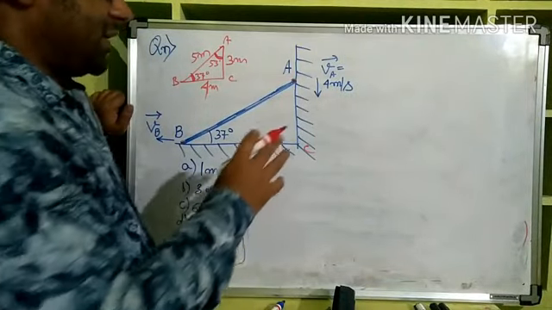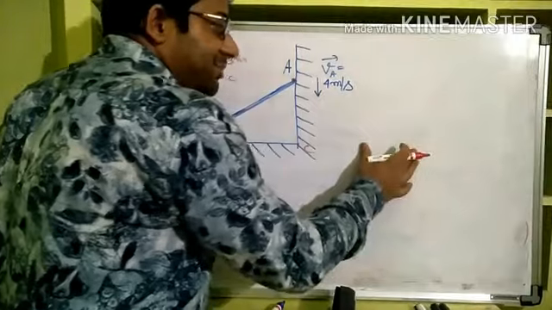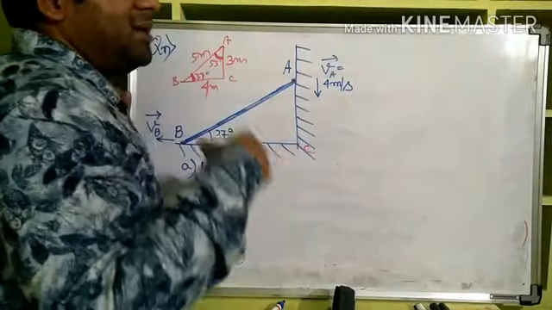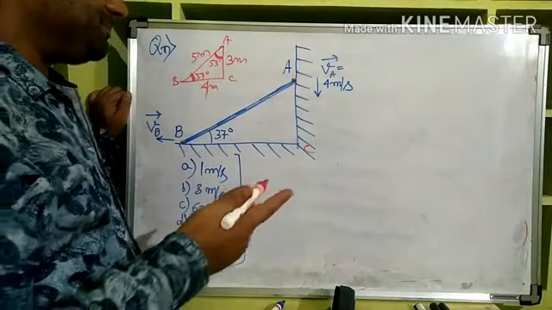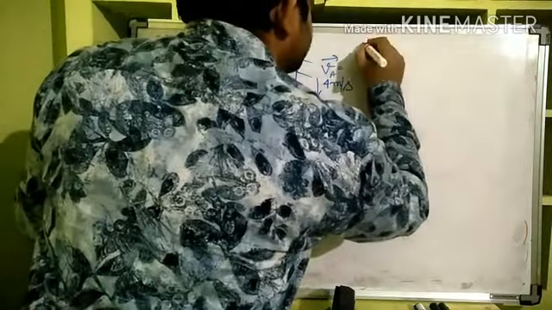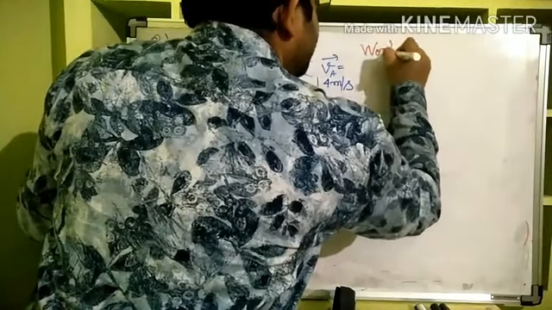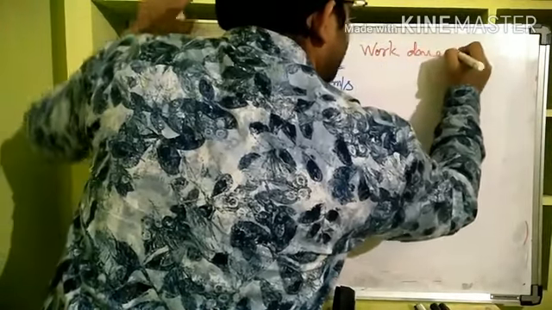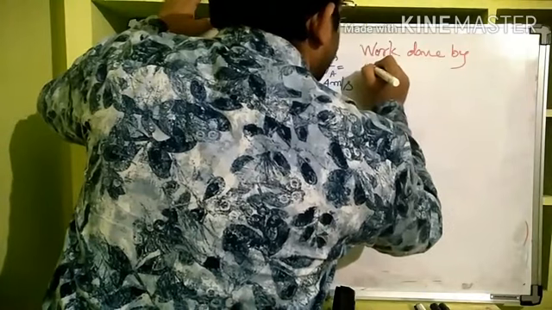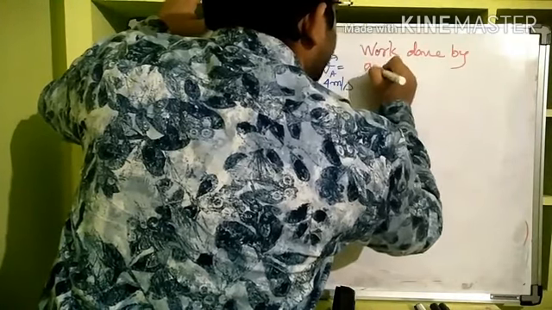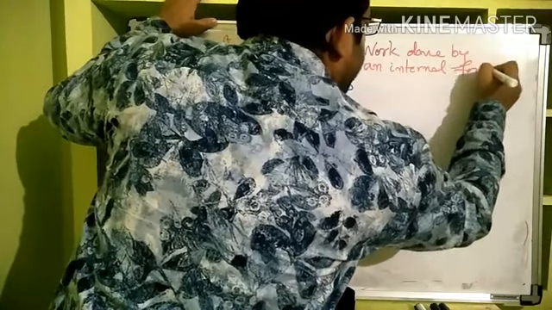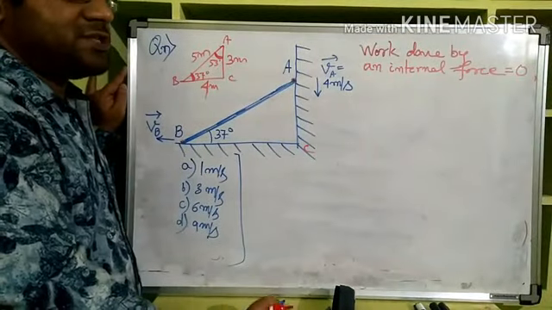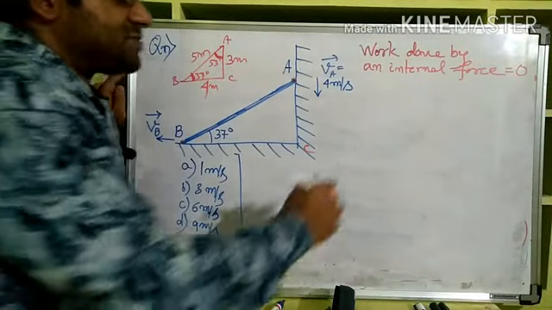What is the trick? Now, let us learn the tricks; invest some time to learn the trick. In many places, we are going to use that trick again and again in various ways. The trick comes from the fact that work done by an internal force is equal to 0. Work done by an internal force is equal to 0. From this comes the trick.